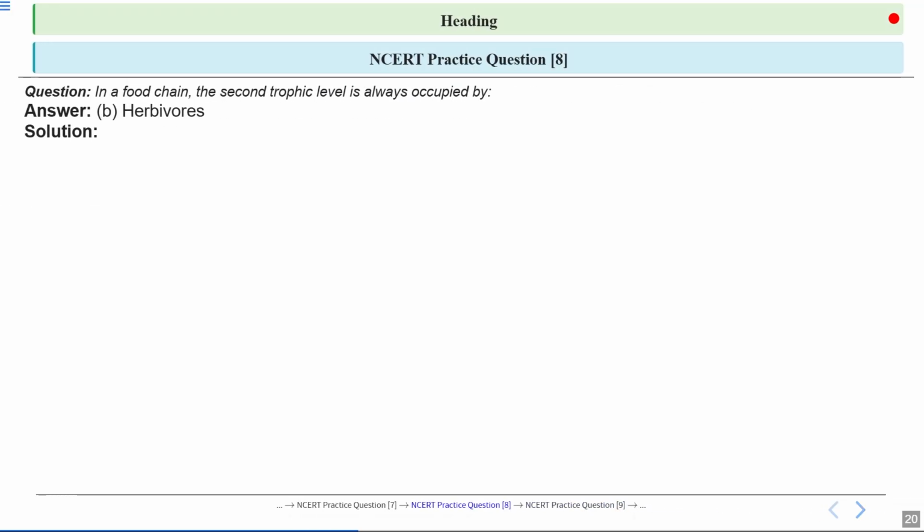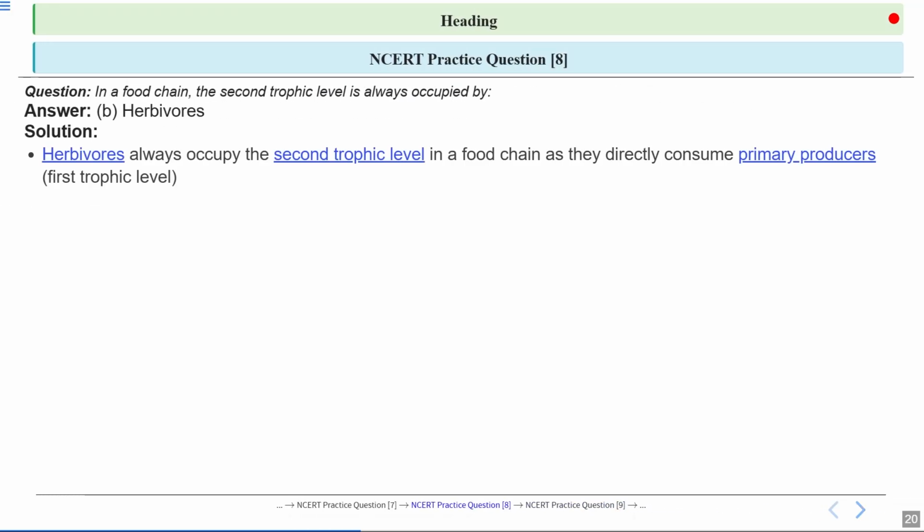So option number B, herbivores, is the correct answer. Let's have a look at the explanation. In any food chain, the first trophic level is always composed of the producers, which are organisms like plants that create their own food using energy from the sun. The next level, the second trophic level, is occupied by herbivores, which are animals that exclusively eat these plants.